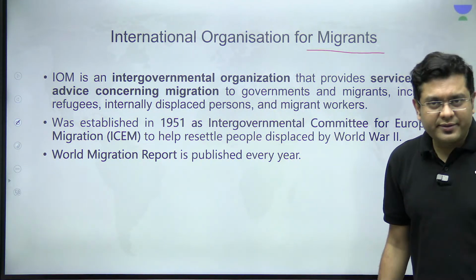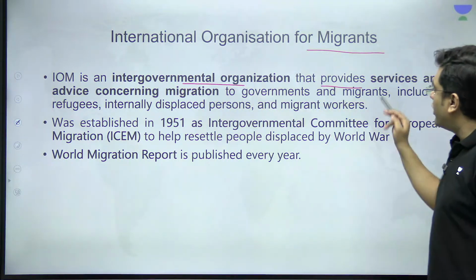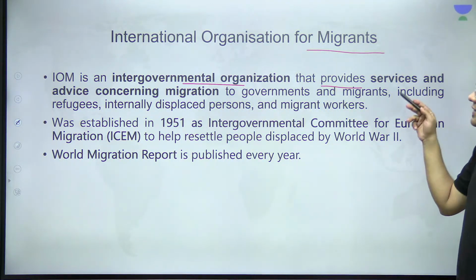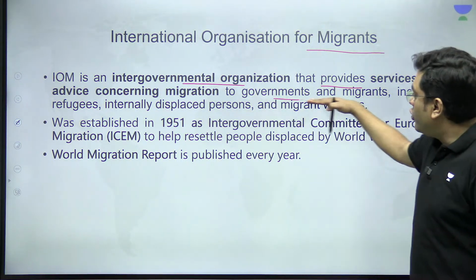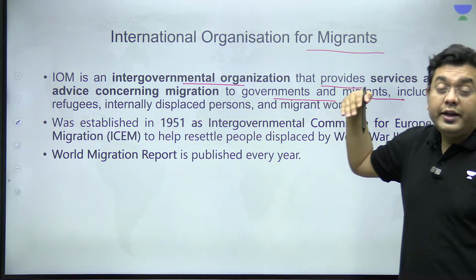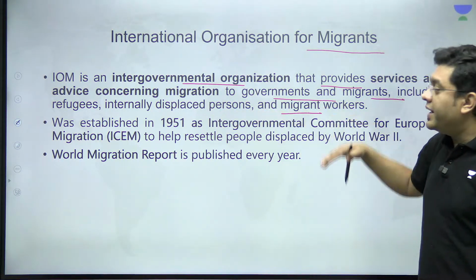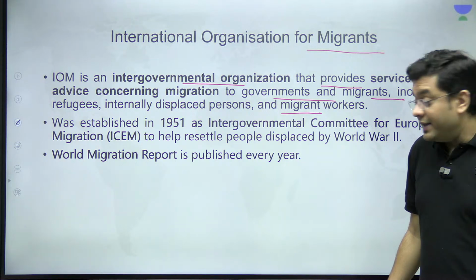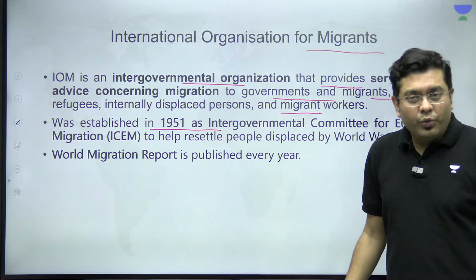Now, while this talks about the perils of migration, let us understand and focus on the International Organization for Migration. It is an intergovernmental organization that provides services and advice associated with migration to governments and migrants, including refugees, internally displaced people, and migrant workers. It is a UN body, established in 1951.